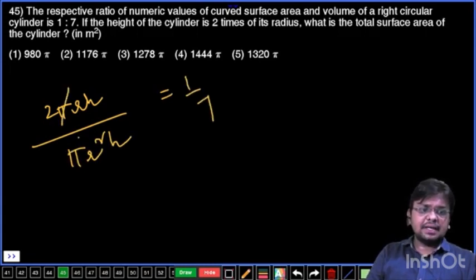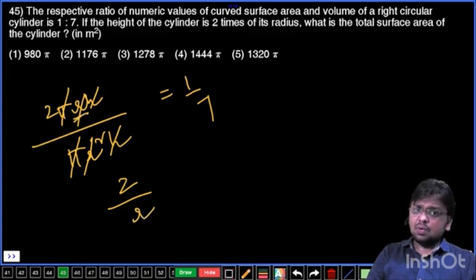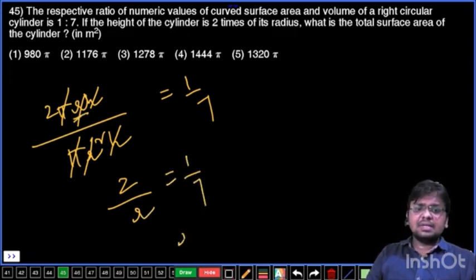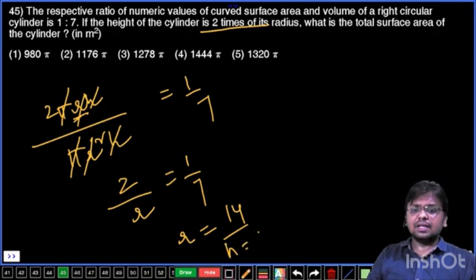That means pi cancels, r cancels, and here h also cancels. From this, 2 by r, here r square is there, but only one r is cancelled, another r remains. 2 by r equals 1/7. That means r value is equal to 7 into 2, that is 14, and height is 2 times its radius. So height value is 2 into 14, that is 28.